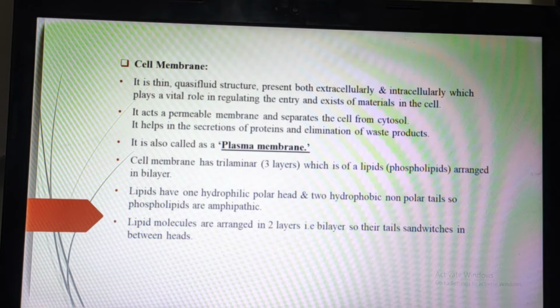And it is a permeable membrane. Why is it a permeable membrane? Because it has the capacity to exchange material between the inner and outer side. So that's why it secretes proteins and waste products also. It secretes proteins and other minerals, and it eliminates the waste products. That means it allows an exit for the waste products. That's why this cell membrane is also called the plasma membrane.